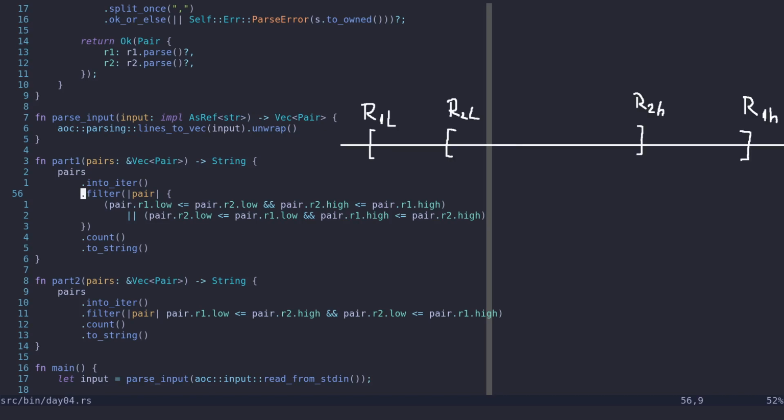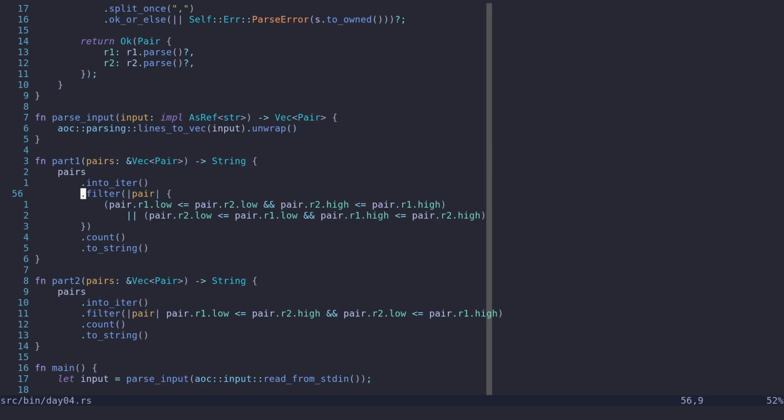So for the first part, you have to find the pairs that are included in each other. So this can happen only when the lower end of the second range is higher than the lower end of the first range, and the higher end of the second range is smaller than the higher end of the first range. So basically the second range is smaller and it's between the two ends of the first range, or if you reverse the roles and the second range is smaller and the first range is larger.